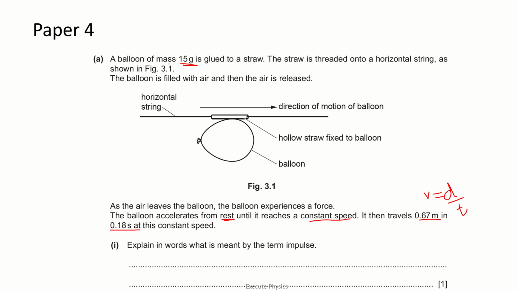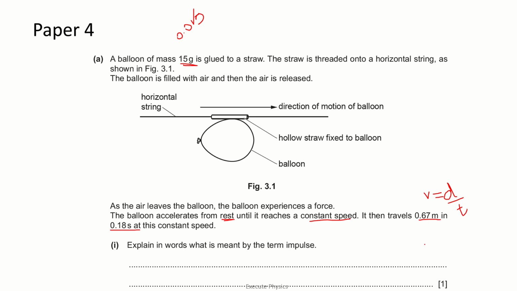The mass of the balloon is given in grams. We need to convert it into SI units by dividing it by 1000. So dividing it by 1000, it would give you 0.015 kilogram.